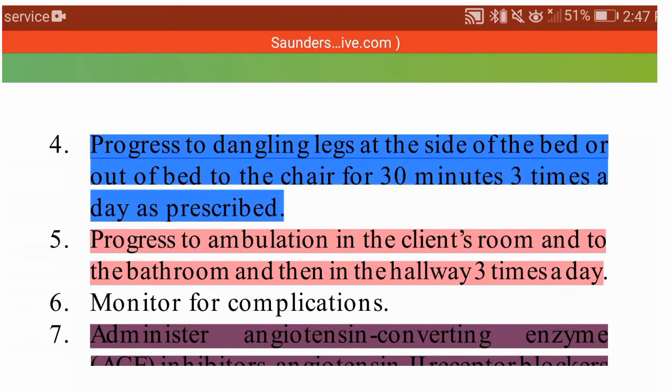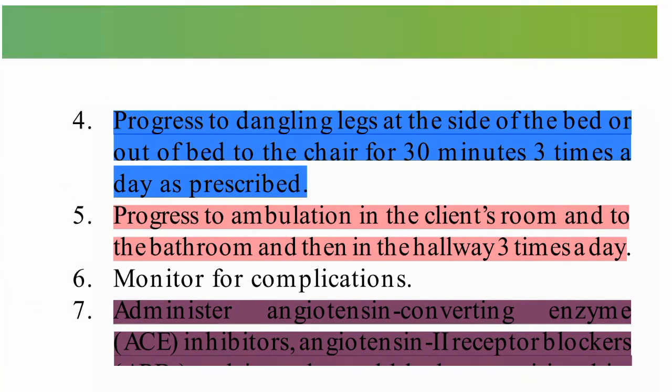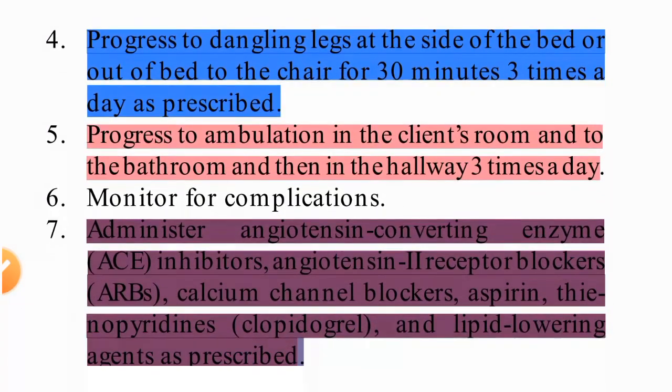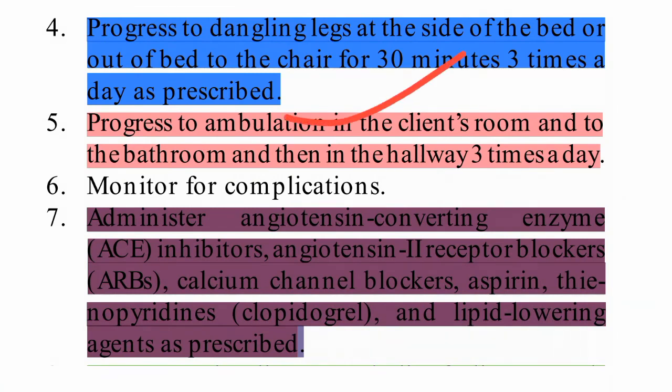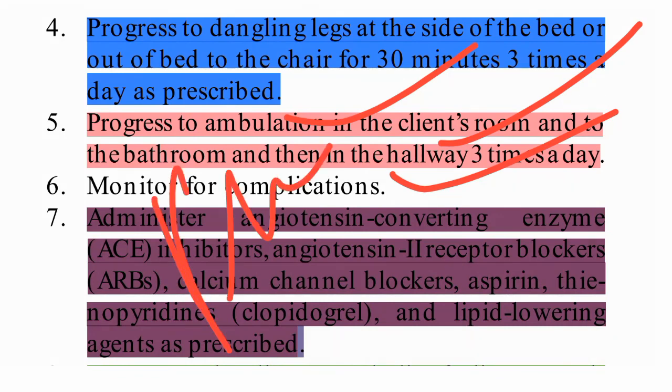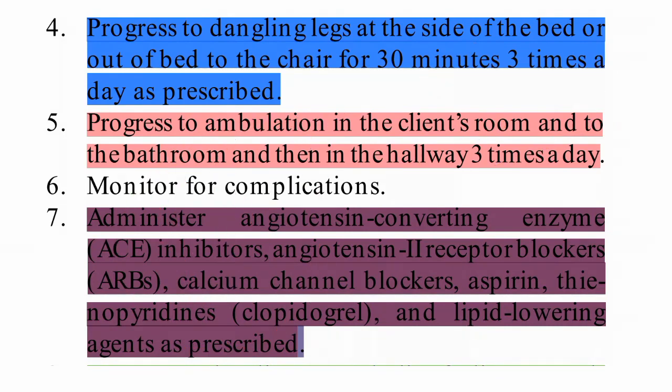Then prolonged dangling of the legs at the side of the bed. So provide dangling of the legs at the side of the bed, or out of the bed to the chair, 30 minutes 3 times a day. We can provide this. Progress ambulation from the client's room to the bathroom, then in the hallway, 3 times a day. So 3 times he can go for ambulation. Monitor for complications. So what are the complications? We have seen these, like pulmonary edema and so on. Cardiogenic shock we need to monitor.